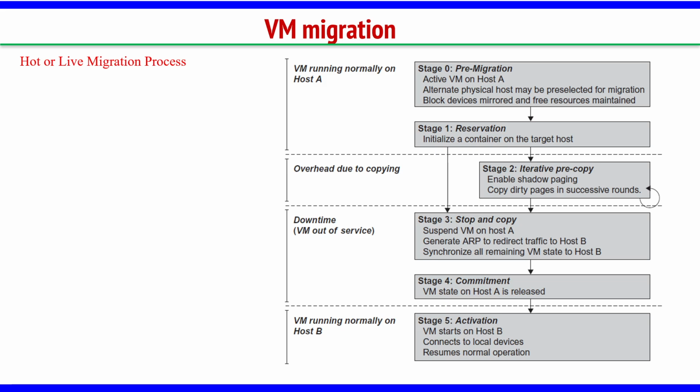You are copying all the memory pages from host A to host B. Once you pause it, if there is some change, that also you copy. This is the algorithm or the process of hot virtual machine migration. Stage 0 is pre-migration, then stage 1 reservation, stage 2 iterative pre-copy, stage 3 stop and copy, stage 4 commitment and stage 5 activation. These are the steps in virtual machine hot migration, right?